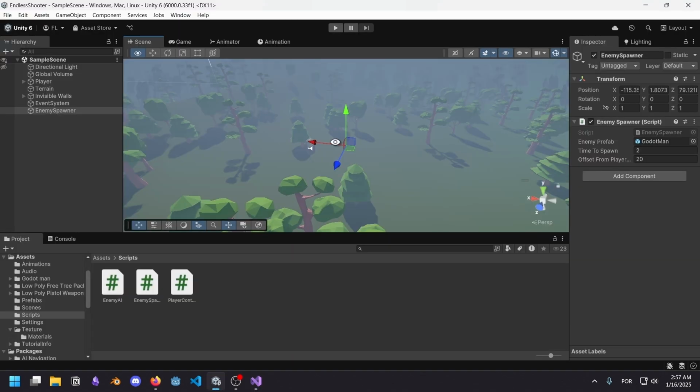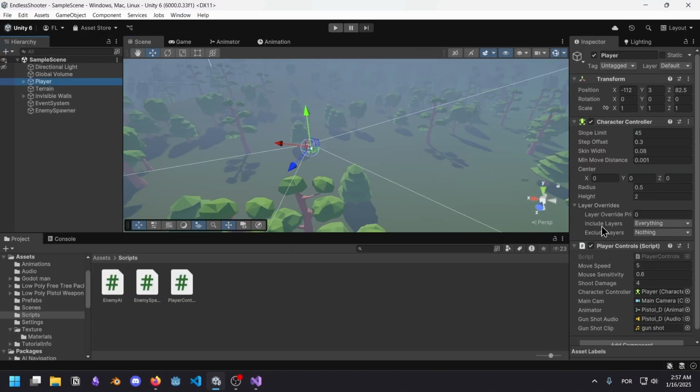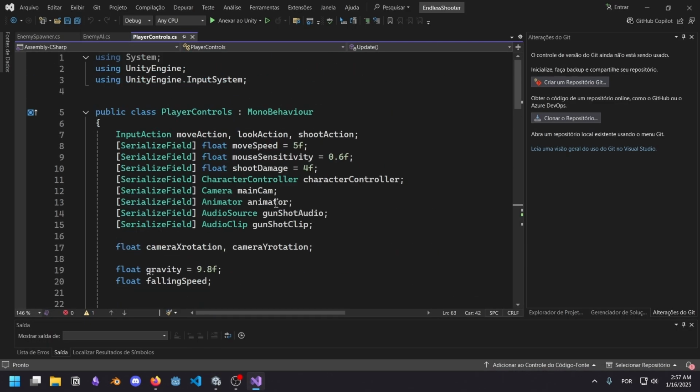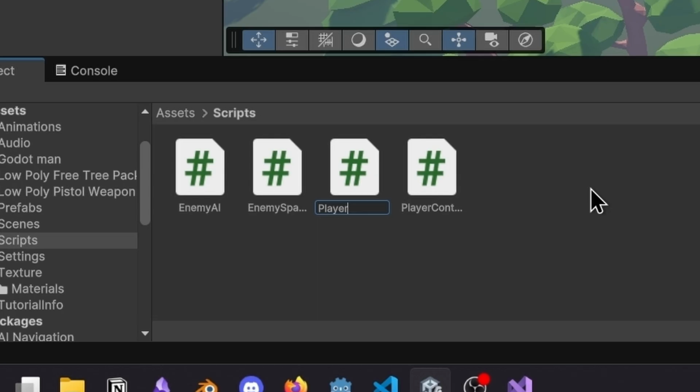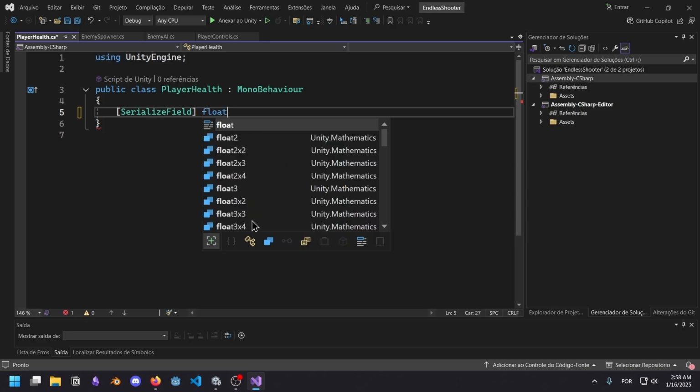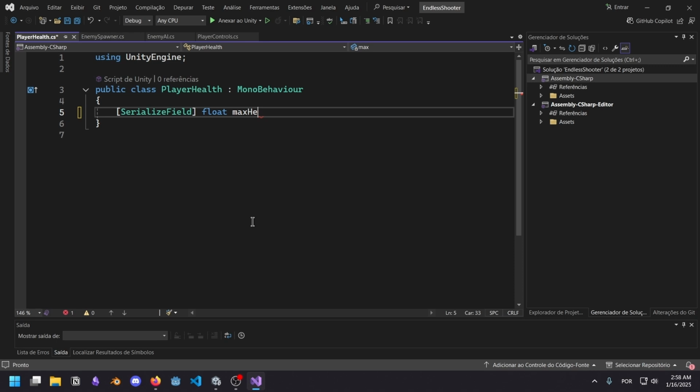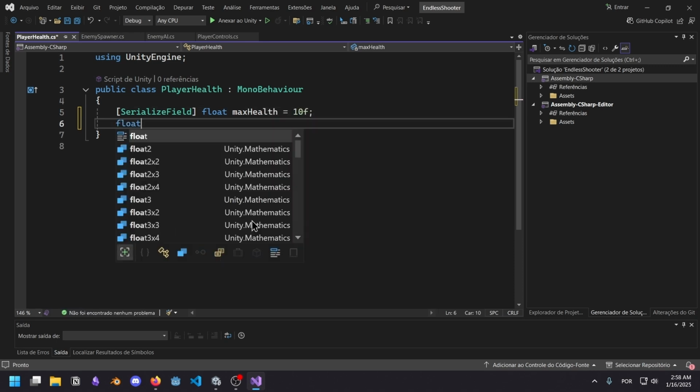Sorry. Alright, now I need to create player health. Again, this should be a separate script. No, this would be crazy. This thing is called player controls. I think we're going too far if we put health in here. So max health equals 10.